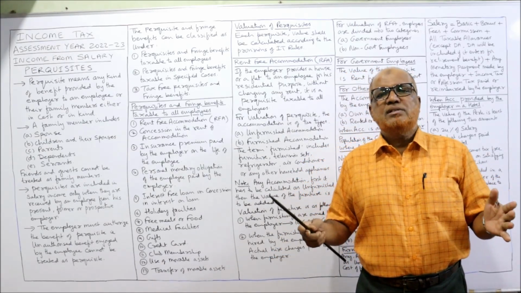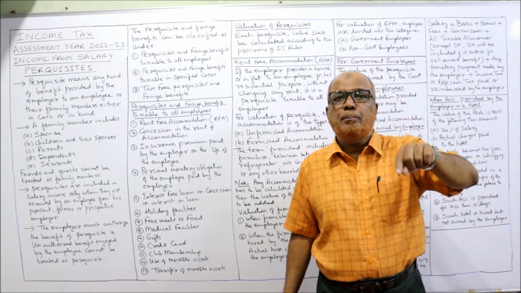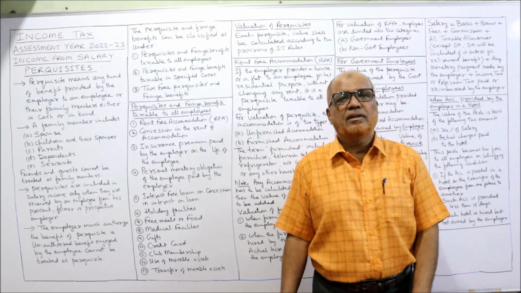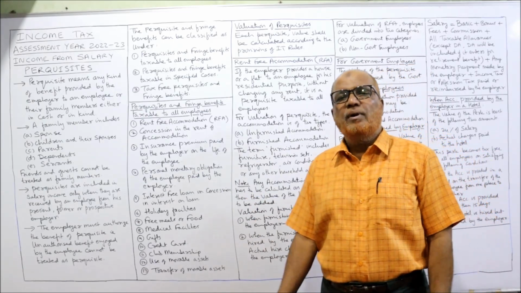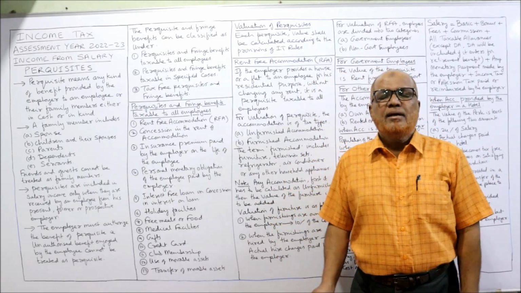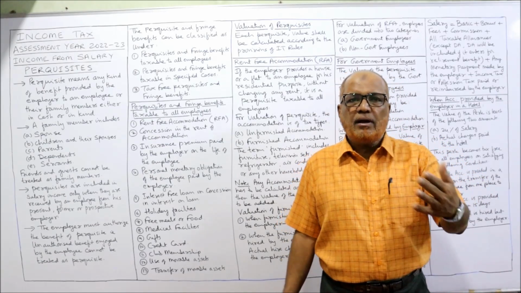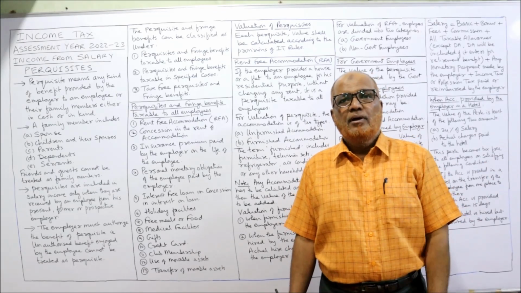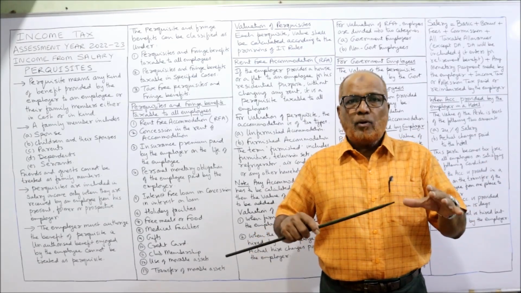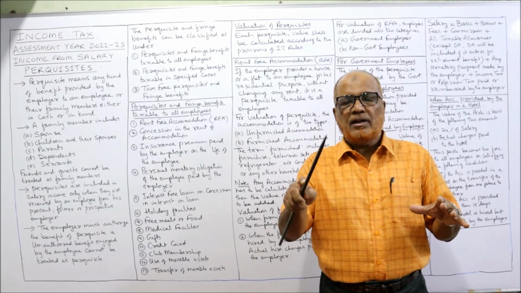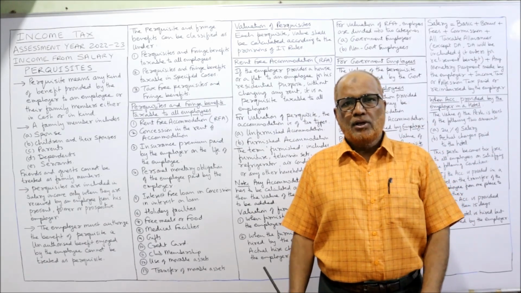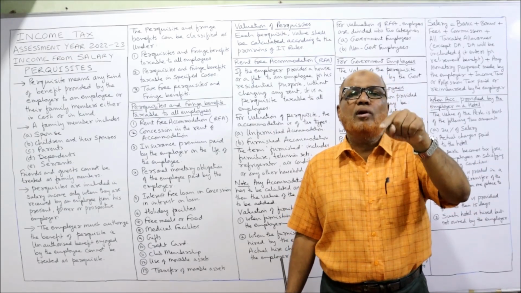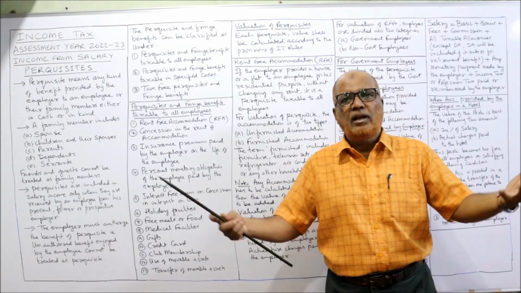Sometimes the life insurance policy may be taken by the employee or the family members, but the insurance premium is paid by the employer. It is fully taxable in the hands of all employees. Next, personal monetary obligation of the employee met by the employer. Some personal obligations are there, for example, club bills or the electricity bill of the employee paid by the employer. According to the agreement, the employer says, whatever electricity bill or gas bill in your residence, we will pay the bill. So all the electricity bill and gas bill of the employee is paid by the employer. It is called monetary obligation of the employee paid by the employer, fully taxable.